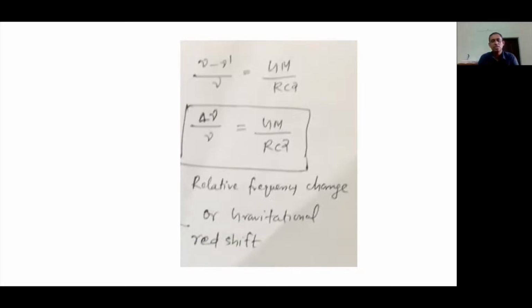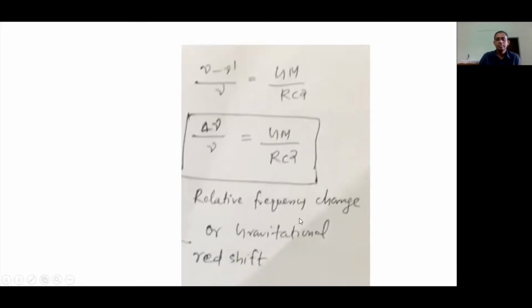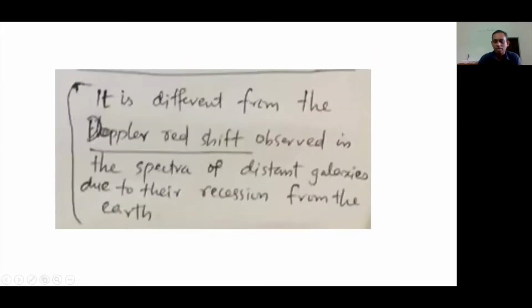The frequency change, nu minus nu prime, is actually a decrease in the frequency. Because delta nu is positive, nu is greater than nu prime, or nu prime is less than nu. So there is a decrease in the frequency, and this is called gravitational redshift. Why is it called gravitational redshift?